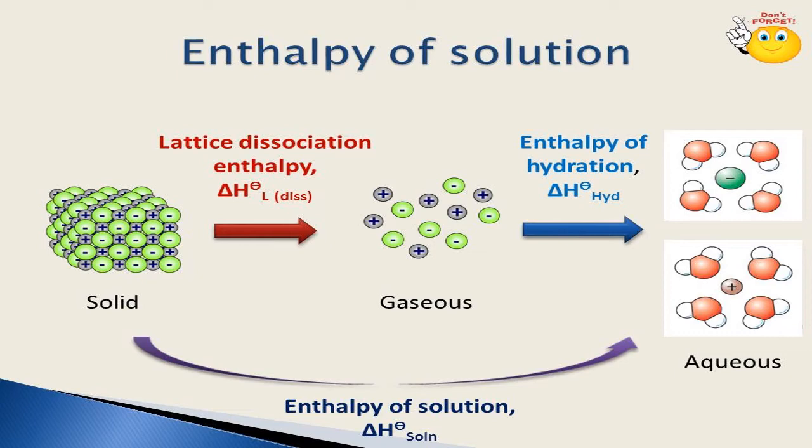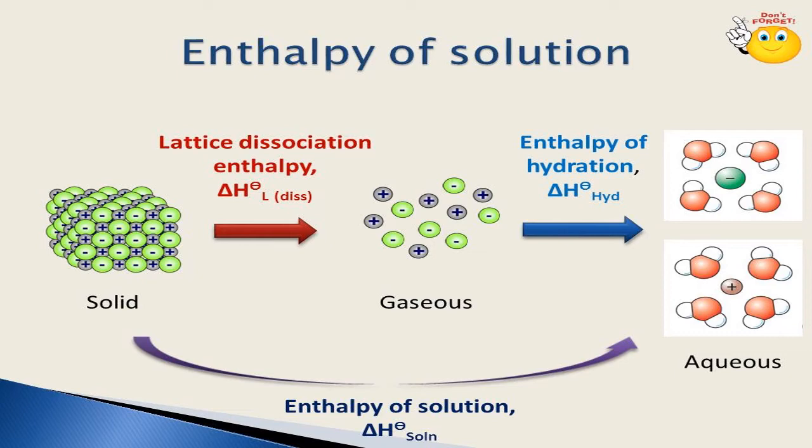Now again, for a particular substance to dissolve in a particular solvent, there are certain factors. Among the many factors, the two important factors are lattice enthalpy and solvation enthalpy. We already understood these two enthalpies in our previous discussions and previous chapters. Lattice enthalpy is the amount of energy required to break 1 mole of a substance.